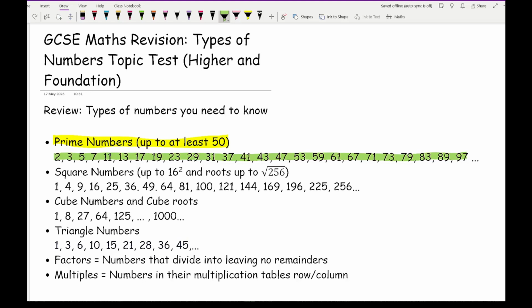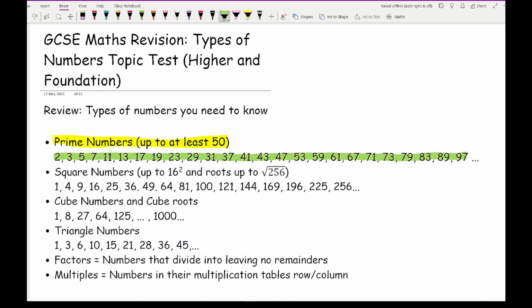The next one is looking at square numbers. You need to know square numbers up to 16 ideally, but if you're doing foundation, up to 12 should be absolutely fine. As well as knowing square numbers, you also need to be able to recognise the roots of those square numbers. Recognising that the square of 13 is 169 should tell you that the square root of 169 is therefore 13.